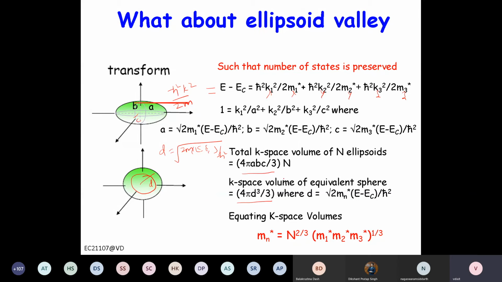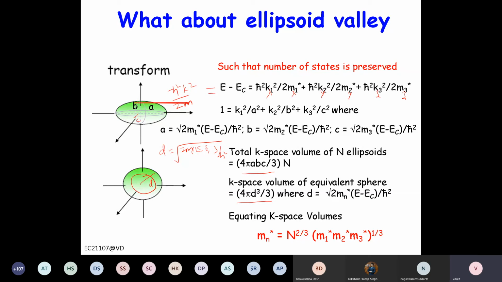Now if you equate these two for the elliptical valleys, for example, you can recall that we discussed for silicon, how many equivalent X valleys are there? 6. For germanium, how many equivalent L valleys are there? 8, but they are shared, so you will have 4 only.